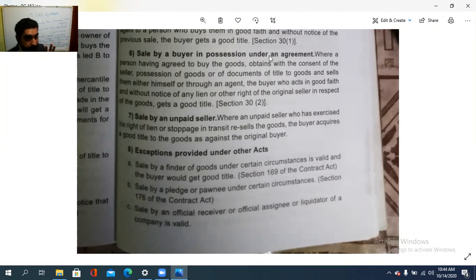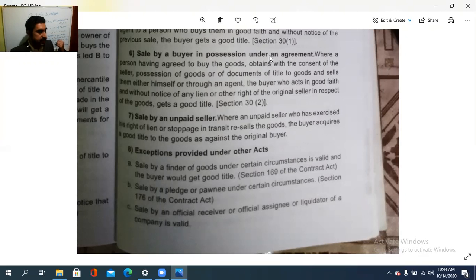So once again, where a person having agreed to buy the goods obtains with the consent of the original owner or seller the possession of the goods or the documents of title to the goods and sells them either himself or through an agent, then the buyer who acts in good faith and without any notice of such a lien or other right of the original seller, and in utmost good faith buys that thing, can get a good title.